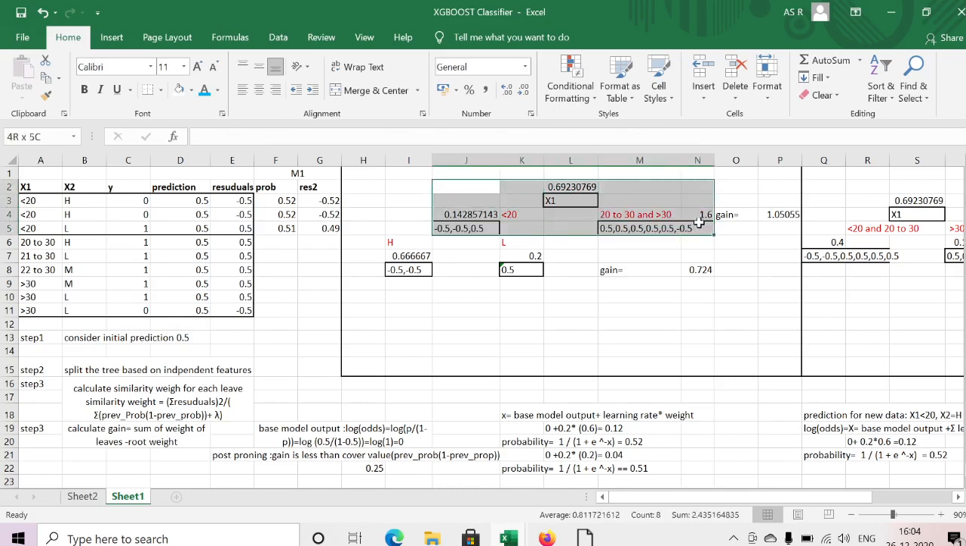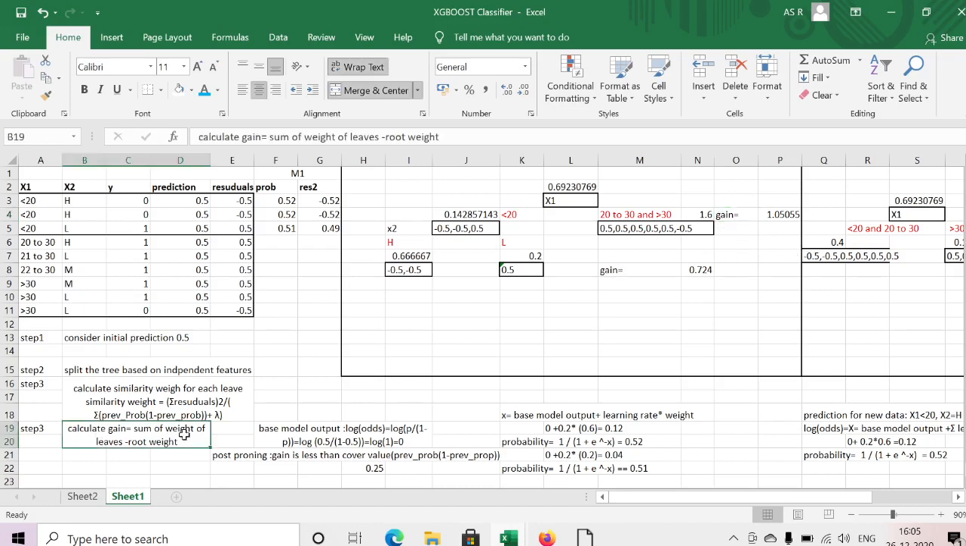Initially, this is my x1 feature. x2 we'll discuss later. First I want to confirm whether my x1 is a better split or not. Initially I don't know the better split. I just took less than 20 as my first binary classification. But in this case we need to calculate the gain. Which one is the better split? The one having the highest gain is my better split.